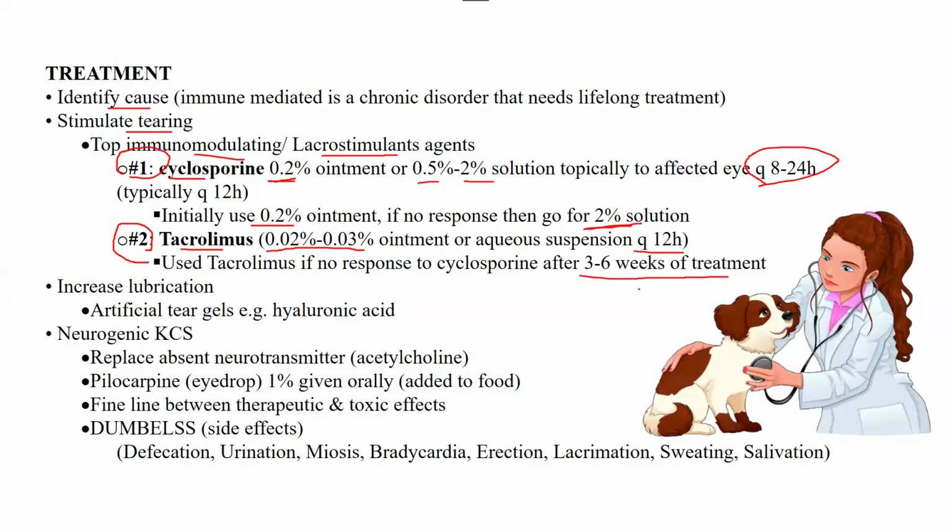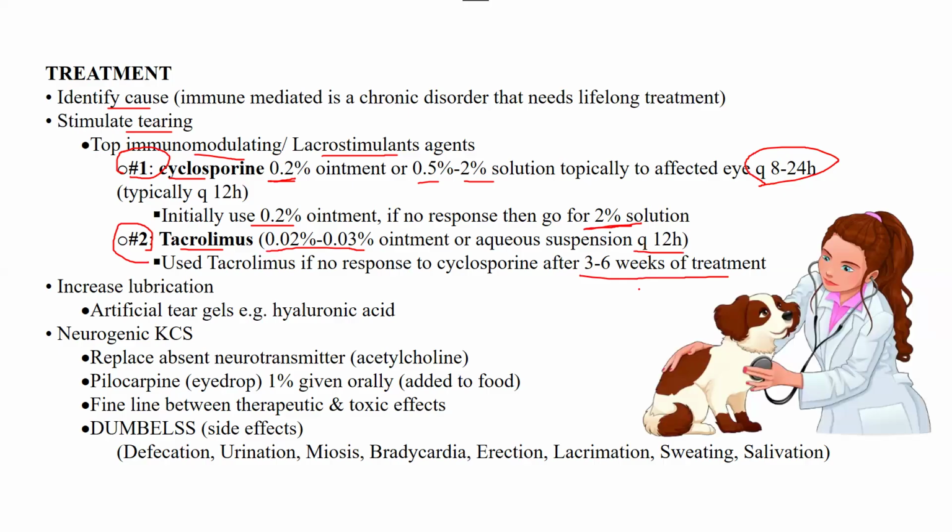So they might give you a situational scenario in the exam, or they may give you a very simple statement. If it's a simple statement, that you have an animal with KCS, what is the drug of choice? And if they place cyclosporine and tacrolimus both in the options, definitely you're going to pick cyclosporine.